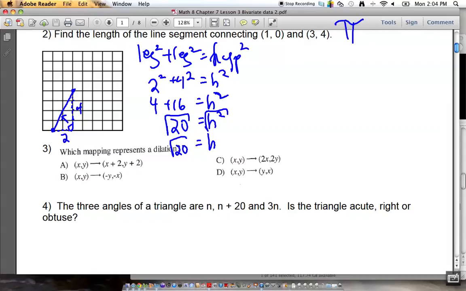So pi is the world's most famous irrational number. It does not exactly equal 3.14. It actually equals 3.141592, I think 36, and it just keeps going forever and ever and ever. I have a book in the back with the first 10,000 decimal places, or 100,000, I forget which one, of pi. Why do you have that?